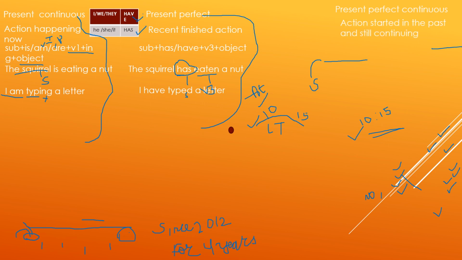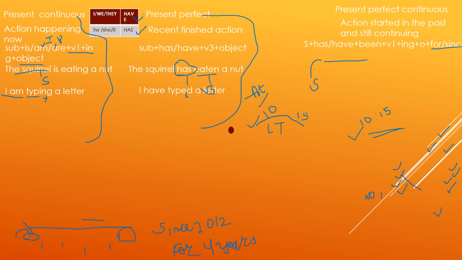So partially complete, half is yet to be completed. So it's present perfect continuous tense. Its sentence structure is subject plus has or have plus been plus verb's first form plus ing plus object plus for or since, then time. The first example we have is, the squirrel has been eating a nut since 2 p.m.